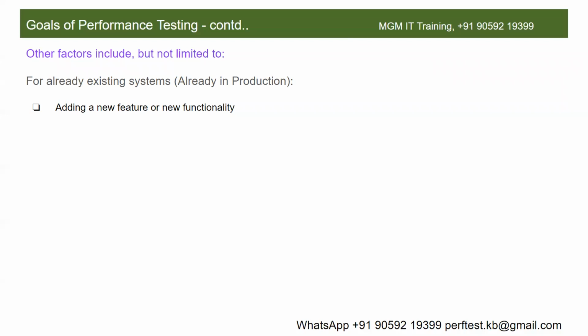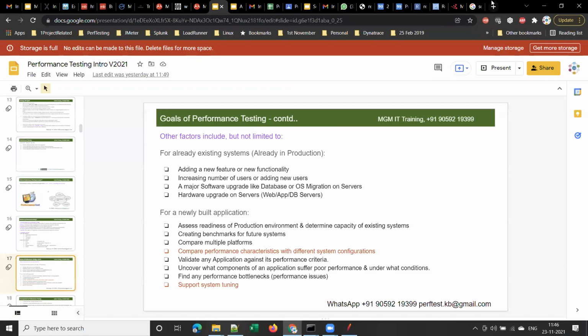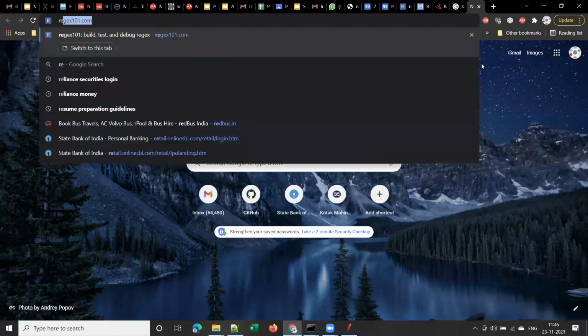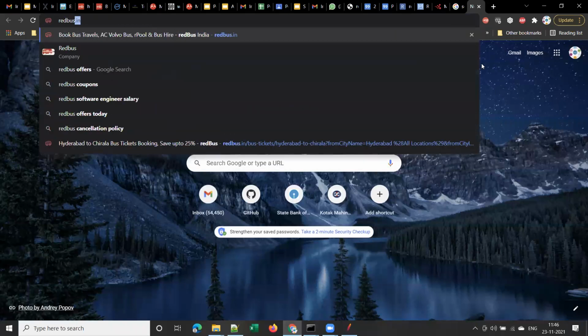So there is one new feature introduced in Redbus. Can anyone tell that? Like in last year, I remember that one new feature was introduced. Called room bookings. Room booking, yeah, hotel room booking. That was there previously itself. Reschedule ticket. You remember that? So are you aware of that? Like, Redbus has introduced a new feature called reschedule ticket.